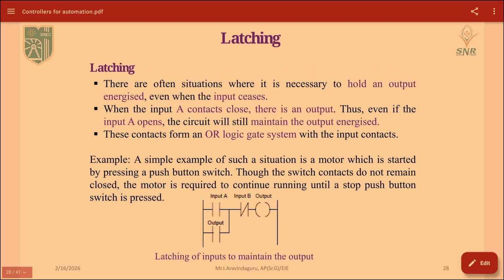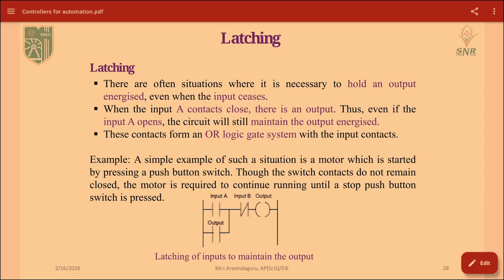Next we will see an important concept, which is latching. For example, where we want to use latching is if you want to hold your operation or your output in an energized state. We will take push buttons to switch on an electrical motor.